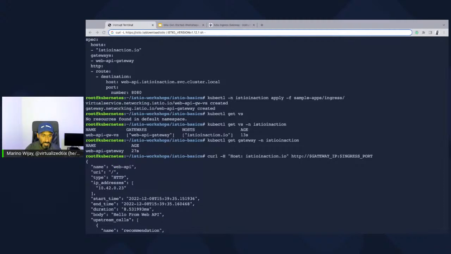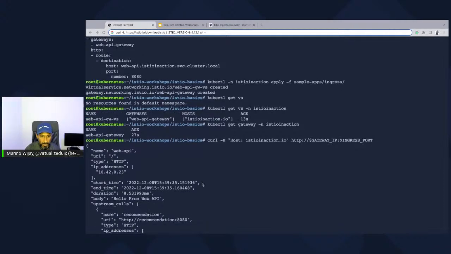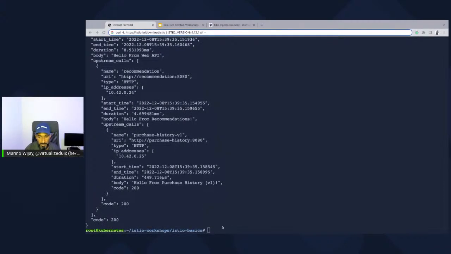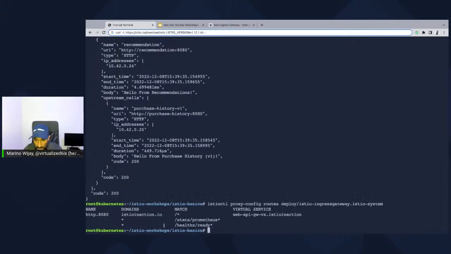So there's a few things that we can also do. We can use istioctl to view the routes to this service as well. There's a command there. If you run it, it's called istioctl proxy-config routes. And then on the deployment itself, it actually tells us the virtual service and the host that we're listening on. And pretty much we're matching on any destination because we haven't specified any backend paths. There's only one place we're going to, which happens to be the web API service. But that's the route. If you actually think about it, this is a routing table.